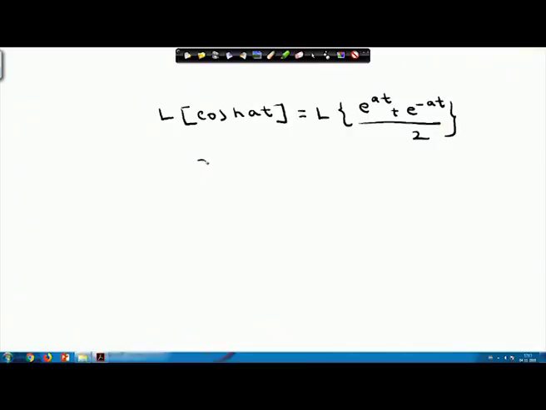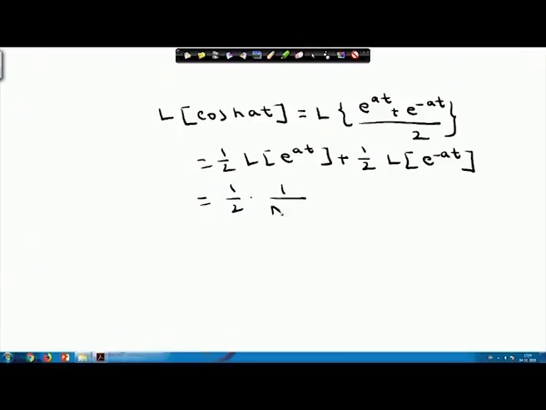So, it is basically half into the Laplace transform of e to the power at plus half into the Laplace transform of e to the power minus at. And I already know the Laplace transform of e to the power at is 1 by s minus a, already we have done it. So, plus half into 1 by s plus a.